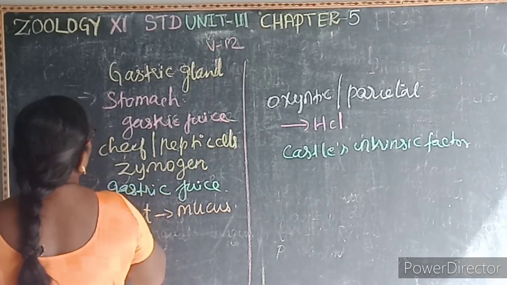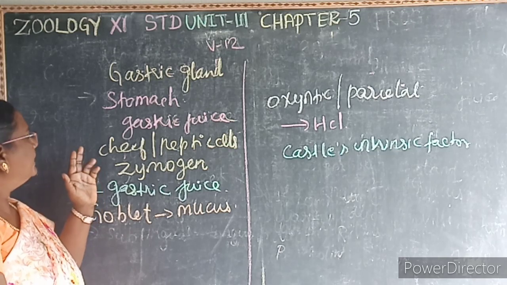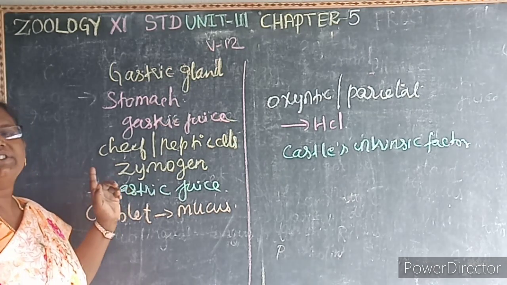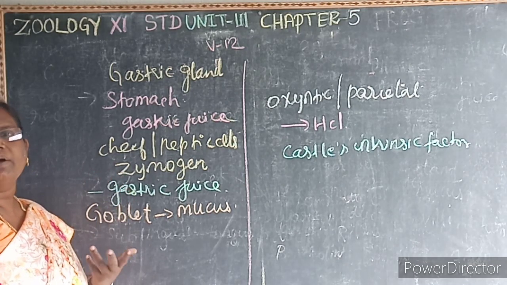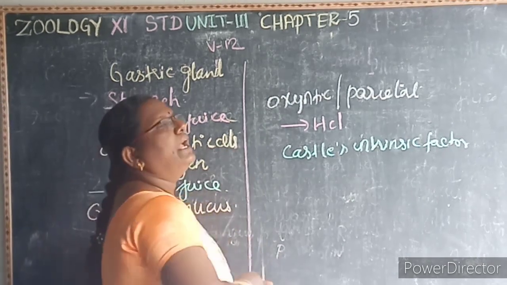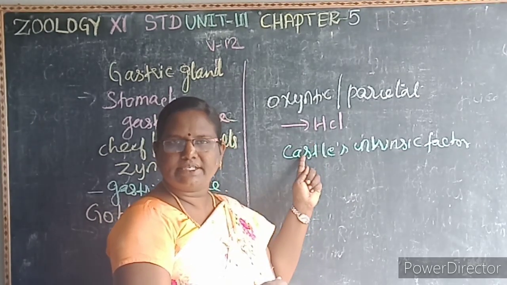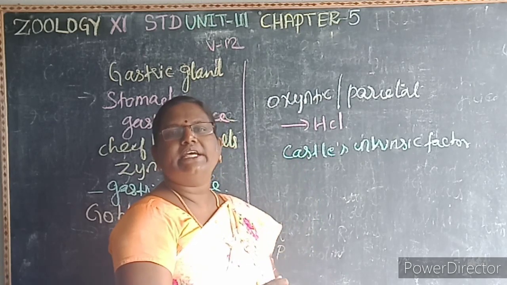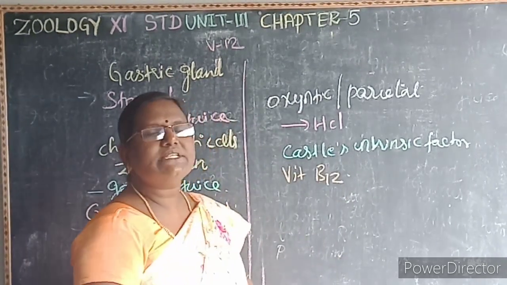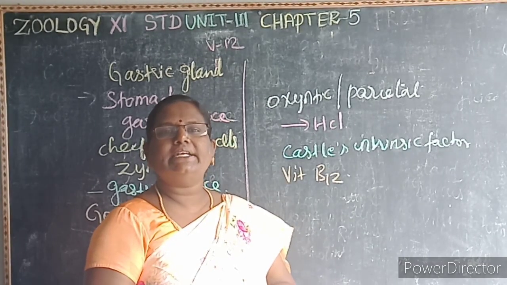See, again listen. The stomach secretes the gastric juice, which is secreted in the gastric gland. The chief cells or peptic cells or zymogen cells in the gastric gland secrete the gastric juice. Then which secretes some mucus? The goblet cells. Then oxyntic cells or parietal cells, 1 mark question, secrete the HCl. Then the intrinsic factor, responsible for the absorption of vitamin B12, is called Castle's intrinsic factor.